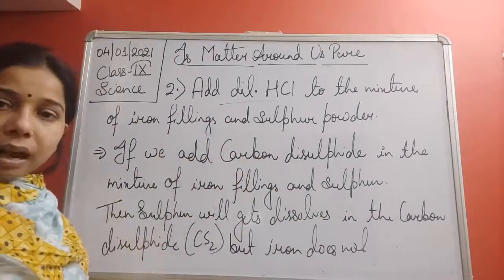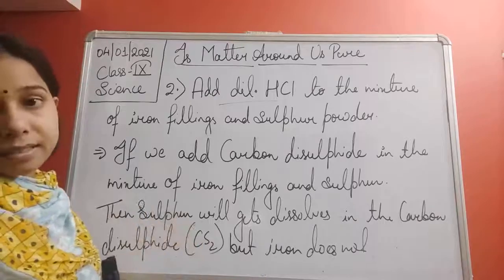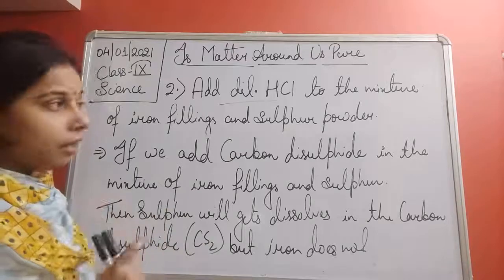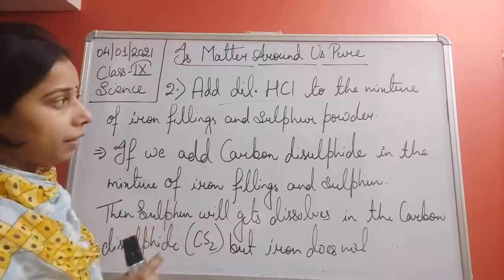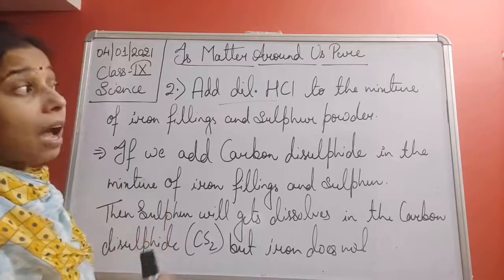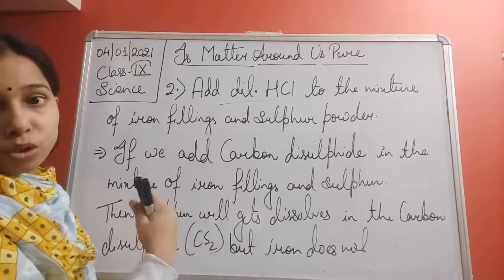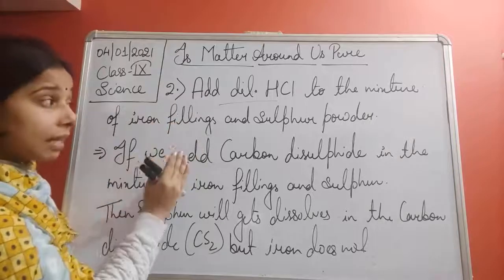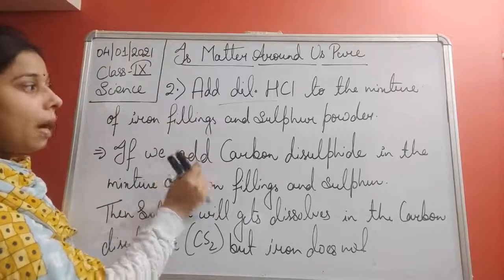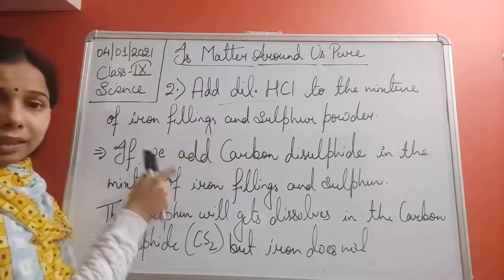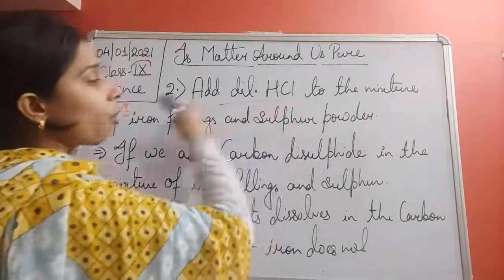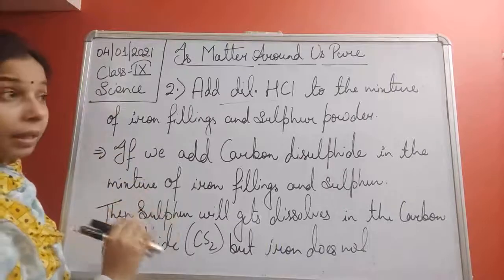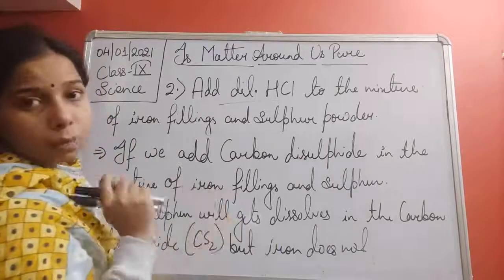Normally when you take iron filling and add hydrochloric acid, the iron filling reacts with the hydrochloric acid and releases hydrogen gas. This is the property of iron filling, and it is still shown even though it is in a mixture with sulfur powder. Now here it is a mixture only, but it is still showing its property.